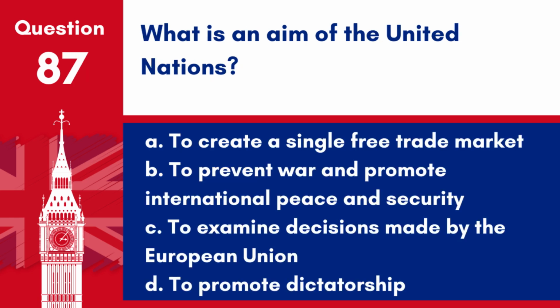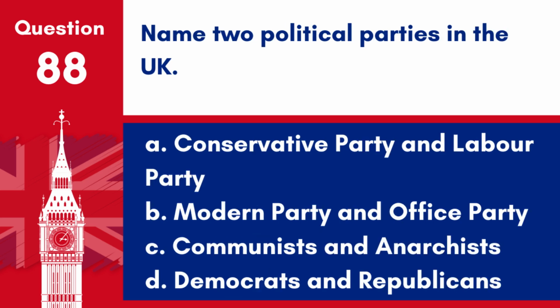Question 87. What is an aim of the United Nations? A. To create a single free trade market. B. To prevent war and promote international peace and security. C. To examine decisions made by the European Union. D. To promote dictatorship. Answer. B. To prevent war and promote international peace and security. One of the primary aims of the United Nations is to maintain international peace and security, encouraging the resolution of conflicts and preventing war.